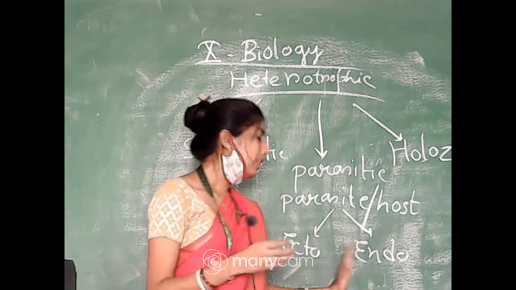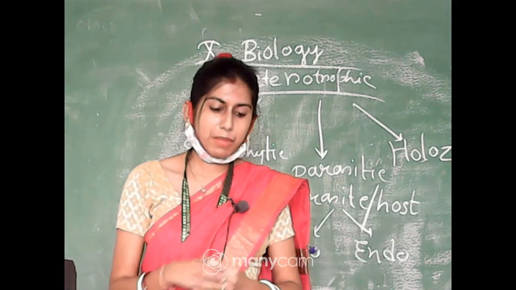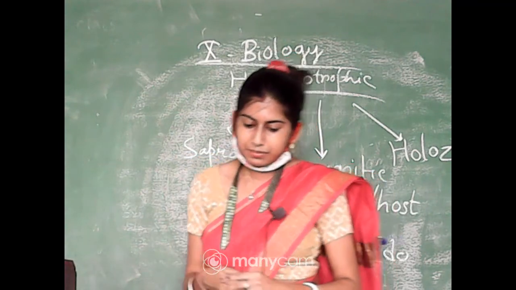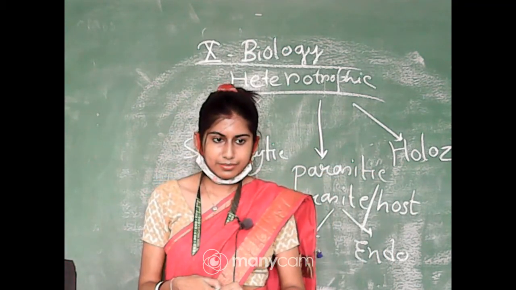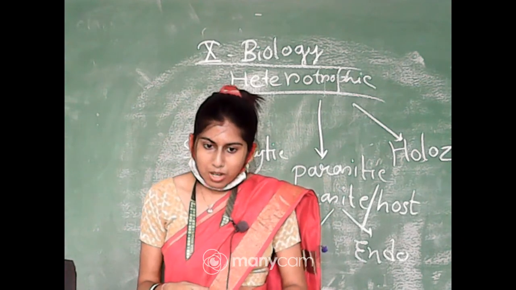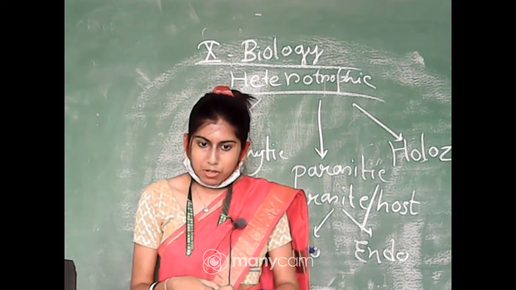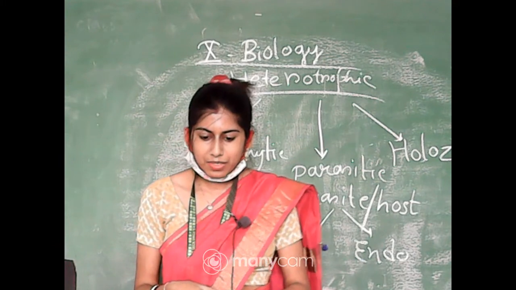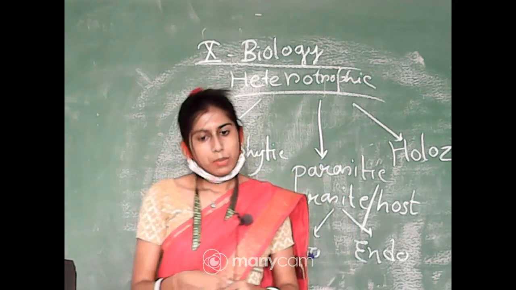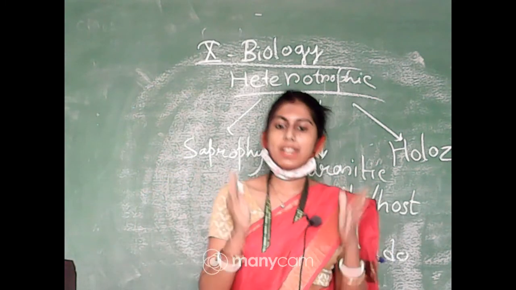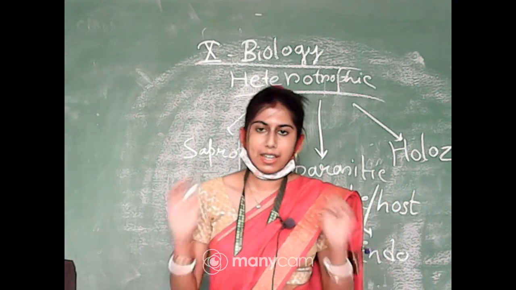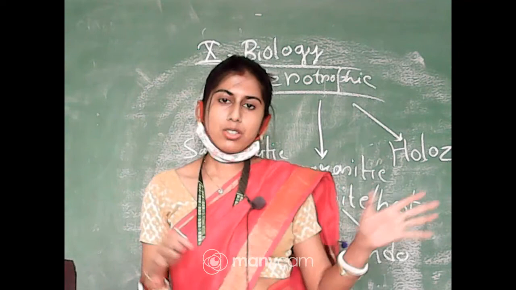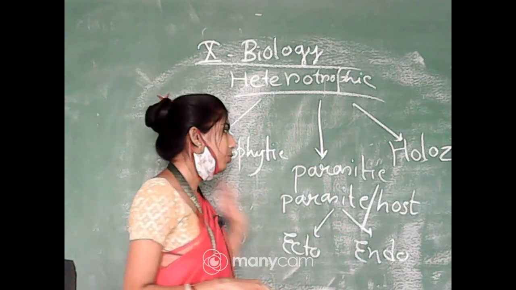Now, come to the endoparasites. Tell me some examples of endoparasites. Roundworm, tapeworm, very good, very good. So, you know that these are the examples of endoparasites. All your answers are right, very good. Now, this is all about the parasitic mode of nutrition.